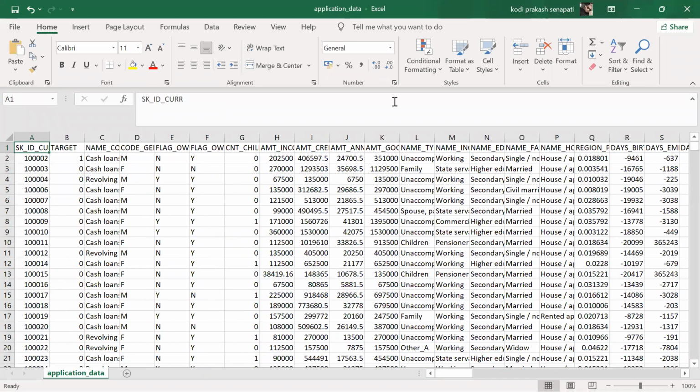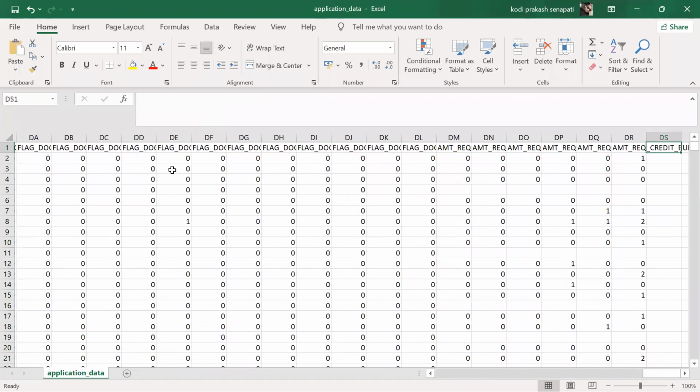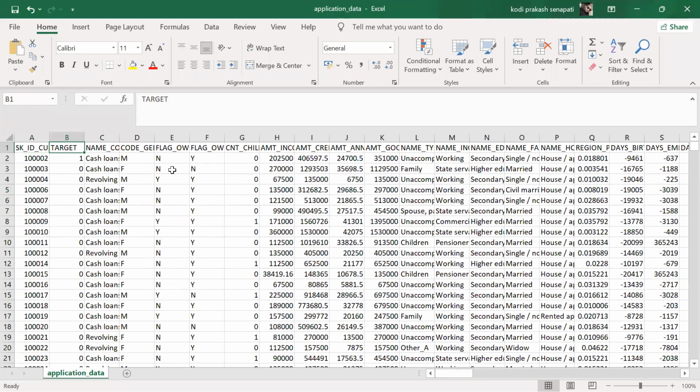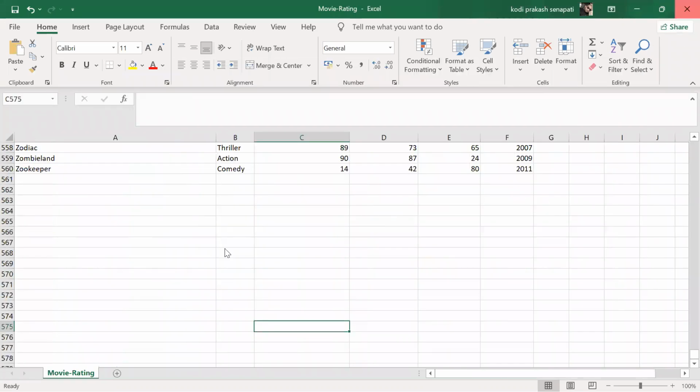Now let's understand. Don't you think, guys, it looks like real-time data? Yes or not? See all these zeros and ones. Exactly. This is the data you can export from organizations, guys. How do you work on this one? If you work on this, you become a little bit of an expert on the analysis part, guys. All right. So in this case, let me close this one.